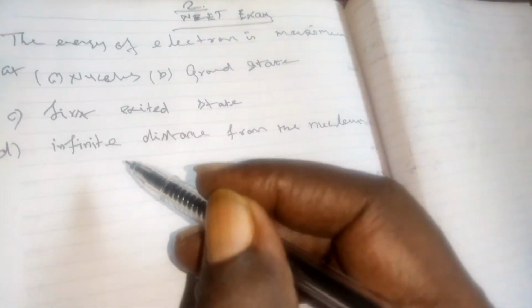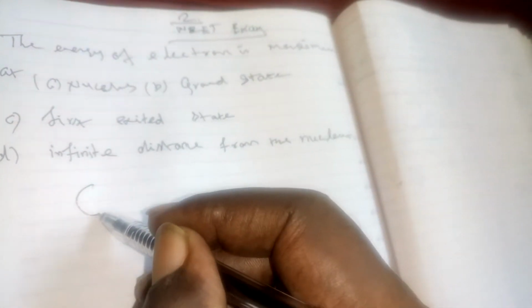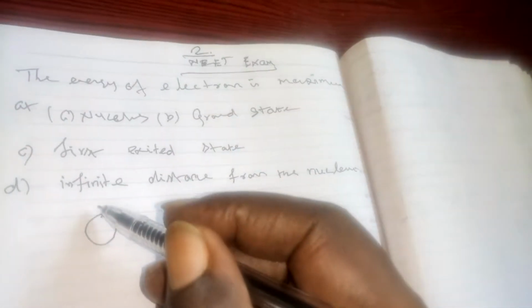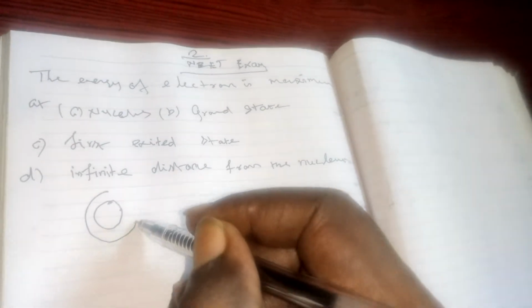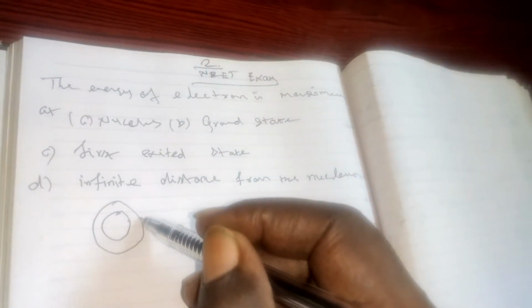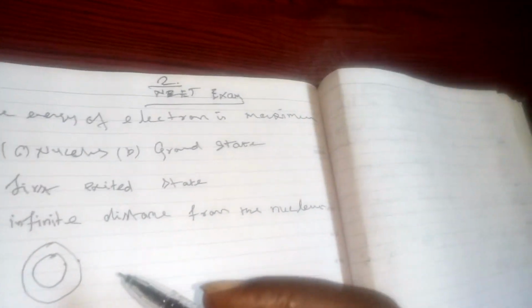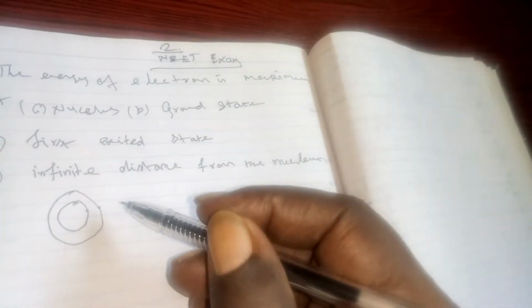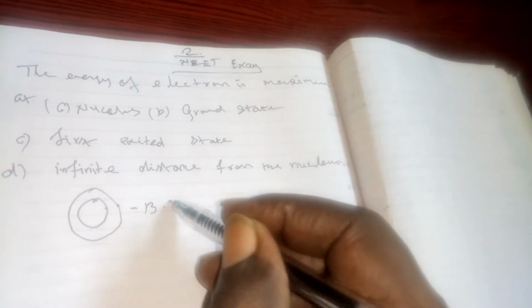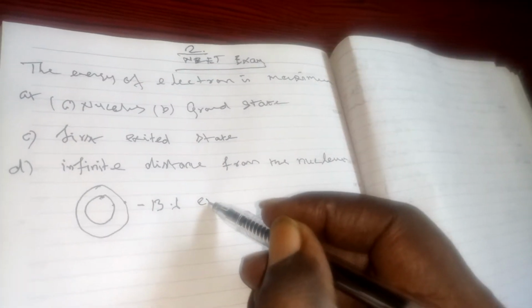In the nucleus there cannot be any electrons. We can find electrons outside, starting from the first state. There the electron energy is minus 13.6 electron volt.